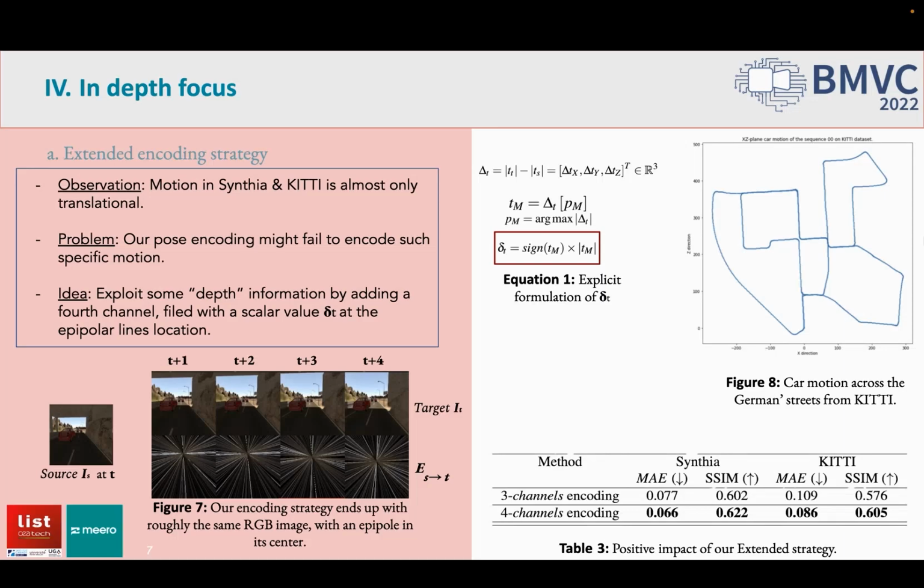We therefore decided to somehow exploit some depth information by computing the signed distance that was traveled between the source and the target views along the main car direction. Such delta t value, expressed in equation 1, is finally stored in a 4th channel at the epipolar line's location. Such an additional channel's benefit is clearly proved in Table 3, where both mean absolute error and SSIM scores are significantly improved compared to the original RGB encoding.